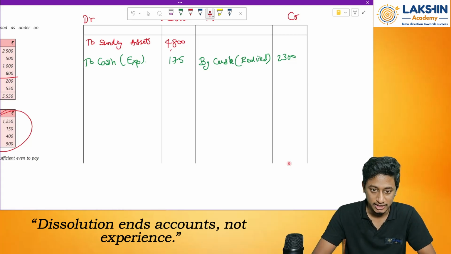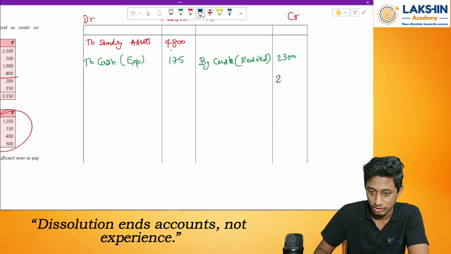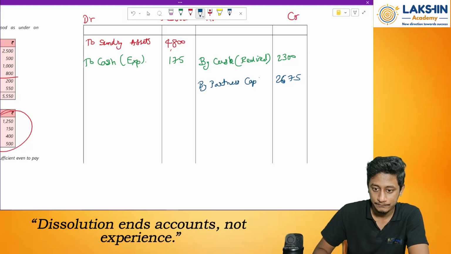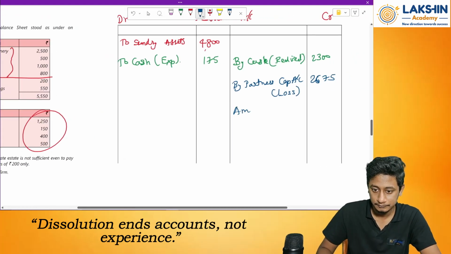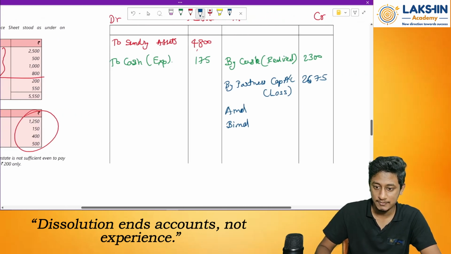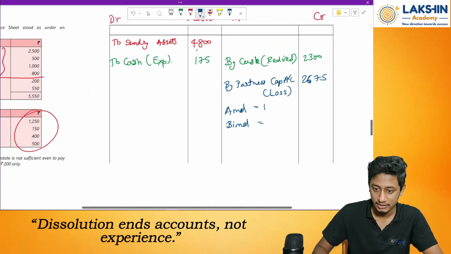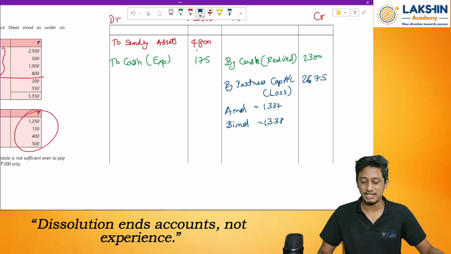4,800 plus 175 minus 2,300. That is 2,675 on the debit side. Sorry, on the credit side, 2,675. That means we have a loss over here. By partners' capital account, this is a loss on realization. So between whom and whom? Amal and Bimal, equal partnership, so 1:1. So 2,675 divided by 2 is 1,337.50, so 1,337 and 1,338, one rupee here and there.